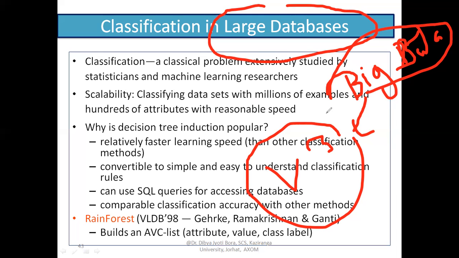So now the thing is, if we consider a large database, if we consider big data, can we apply the decision tree algorithm on that? Or what are the problems that we are going to face, or what are the challenges we have to go through when we are dealing with this type of data? Okay, so we'll discuss that.